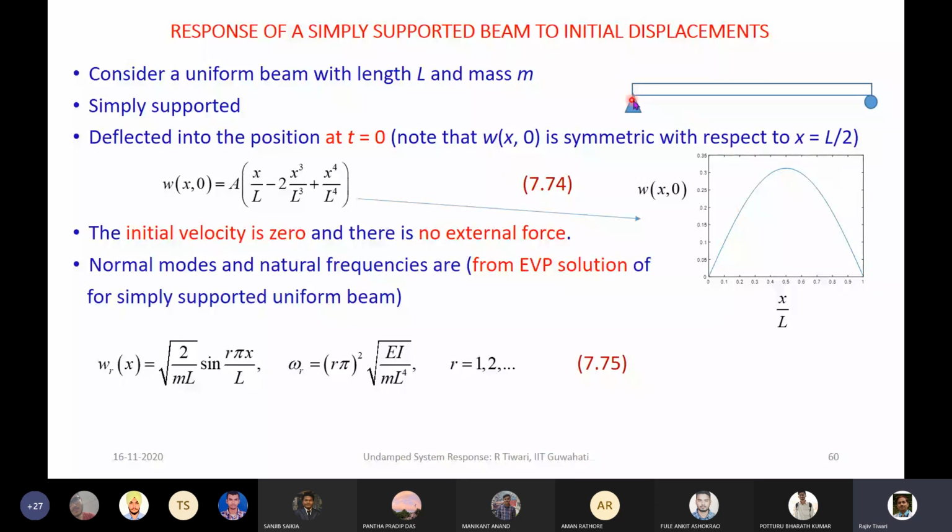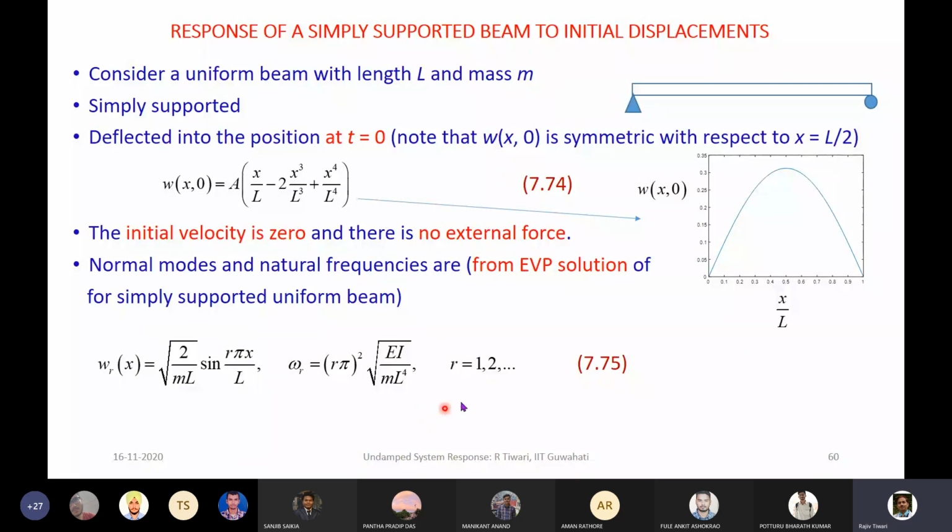We are giving an initial displacement to the beam. There is no initial velocity and no other external force. For the simply supported beam, this is a bending of beam case. This is not an axial vibration. For the simply supported beam, earlier we obtained the natural frequency of the beam using the closed form solution. Even we obtained the eigenfunctions, so these will be used here.